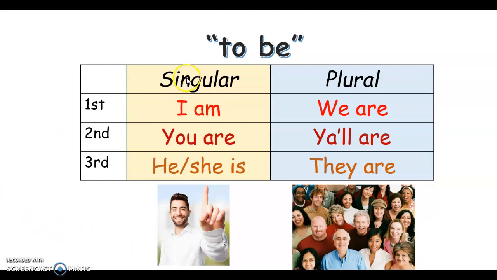It is the most irregular verb that we have, and the conjugations are as follows. The first person singular is I am, second person you are, third person he, she, or it is. The plural side: we are, you all or y'all are, and they are. So just remember this chart. Always on this side, it's one person only, and on this side, it's referring to more than one person.